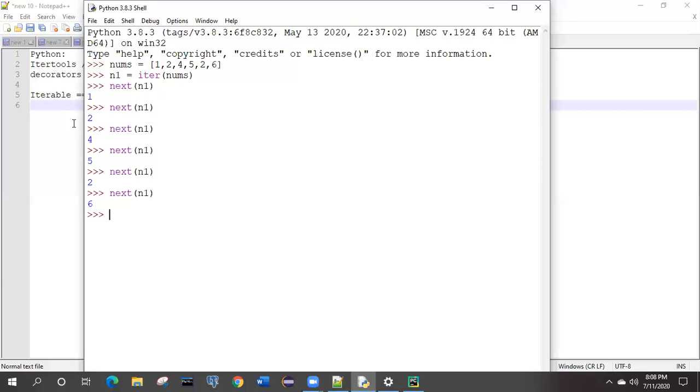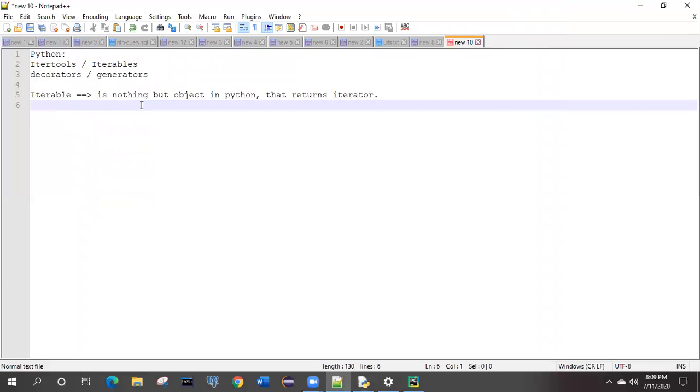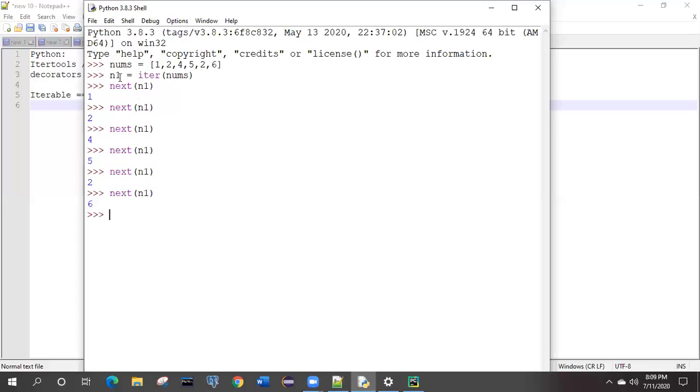So the definitions we have seen over here. Iterable is nothing but an object which is returning the iterator, and we have seen over here how it is returning the iterator. So n1 is now the iterator. Got it? If you execute consecutive times, it gives you the values which are present inside that iterator.